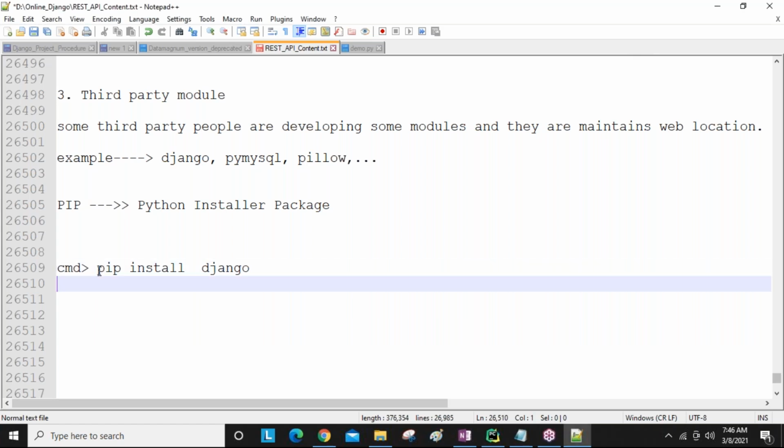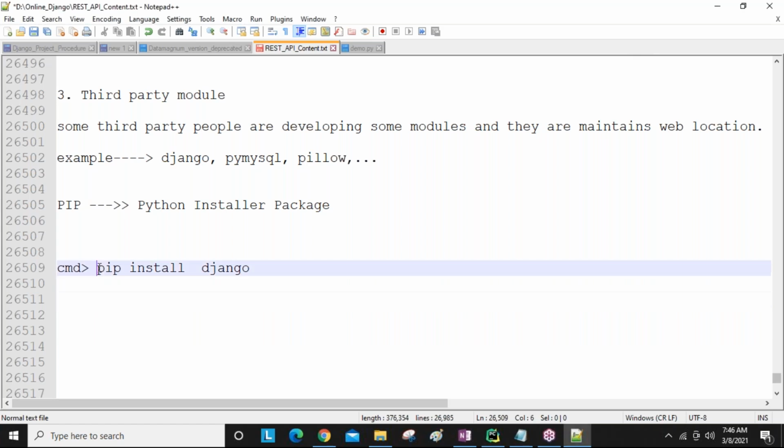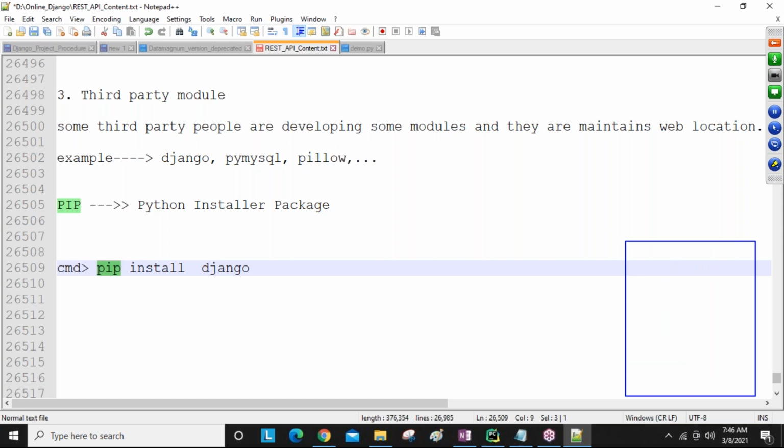Okay, first, listen to this one again. Using pip, I'm going to install the Django module, guys. So what is this pip command doing? The pip command goes to a web location, an internet location, guys. So pip communicates with the internet.